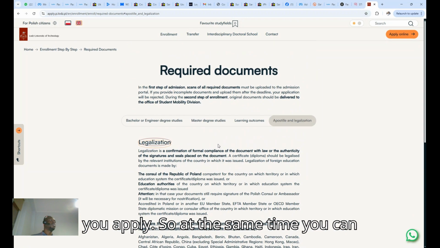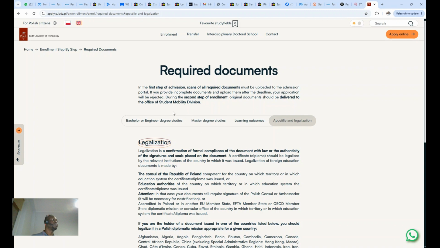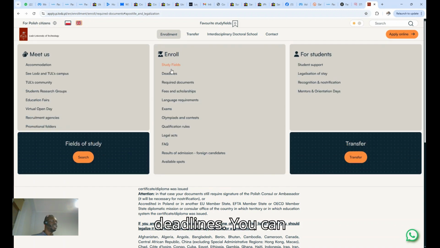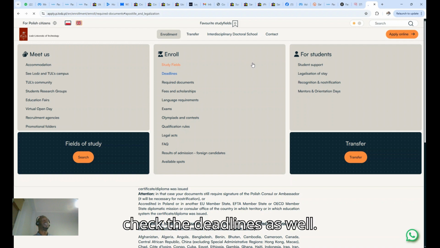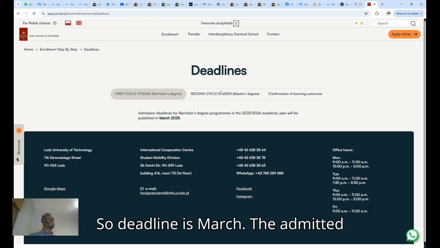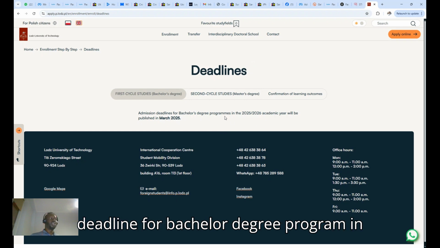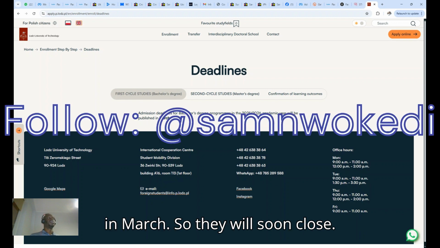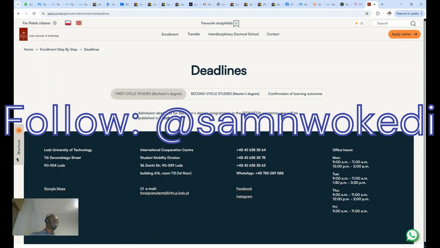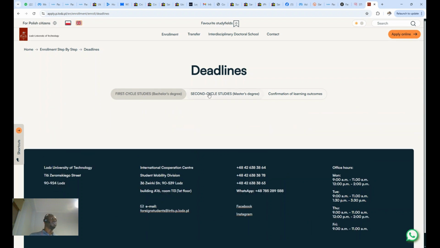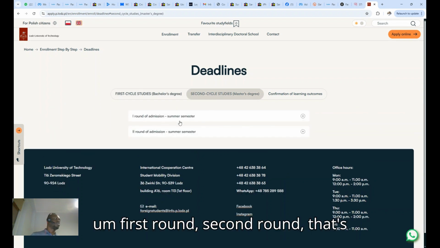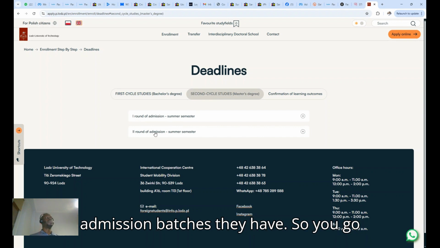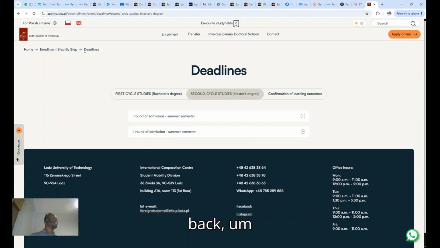So at the same time, you can also check the deadlines. You can check the deadlines as well. So the deadline is March. The admission deadline for bachelor degree programs in the 2025-2026 academic year will be published in March. So they will soon close. That is for the first cycle. Second cycle, first round, second round, those are the admission batches they have.